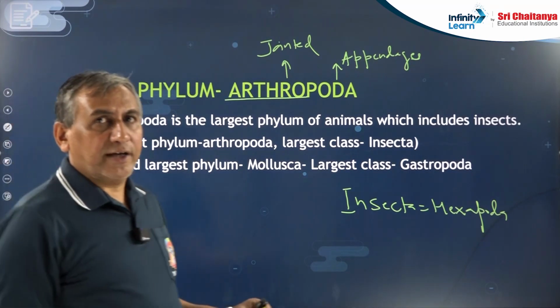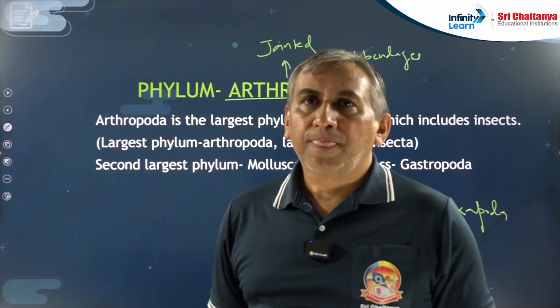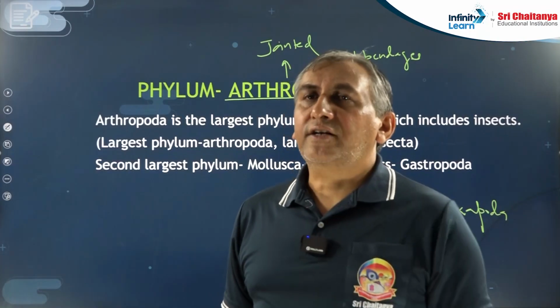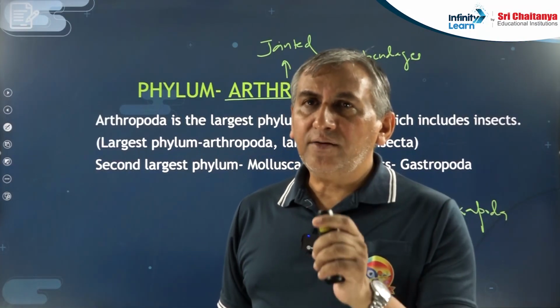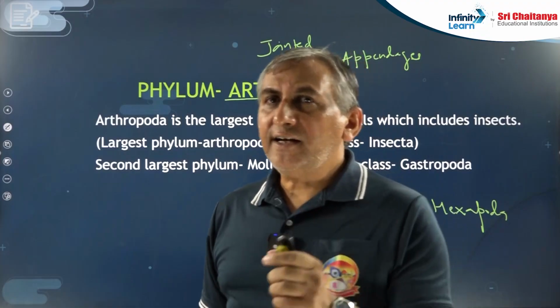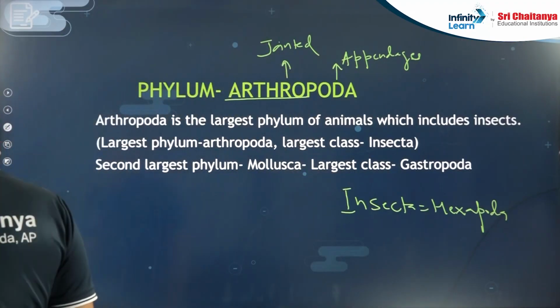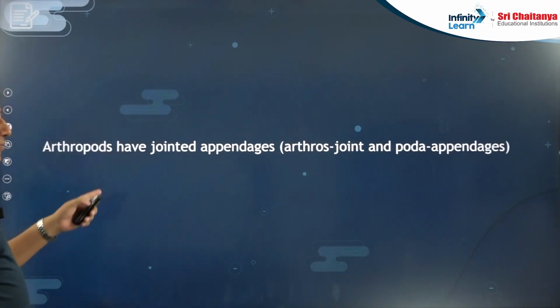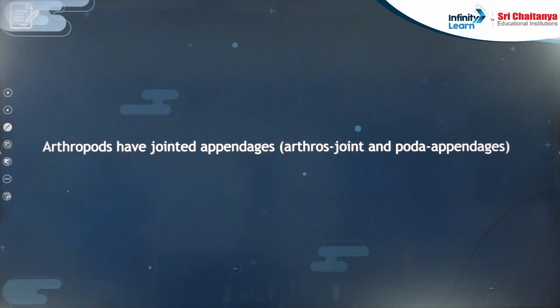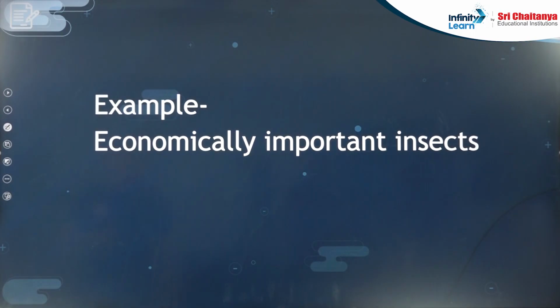Largest phylum of the animal kingdom, Arthropoda. Largest class, Insecta. Second largest phylum, Mollusca. Second largest class, Gastropoda. So these are the few points you have to remember. I already said the meaning of Arthropoda. Arthros means jointed, poda means appendages. They have jointed appendages, that is why they are known as Arthropoda.